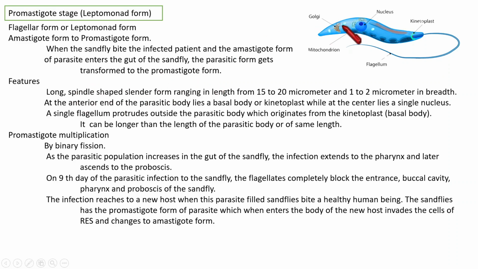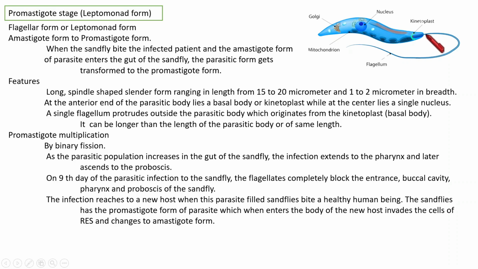Okay, then what are the features of this one? This promastigote form is a long spindle-shaped form and its length is 15 to 20 micrometers, breadth 1 to 2 micrometers. At the anterior end, we can see the kinetoplast, and a nucleus at the center of the body.